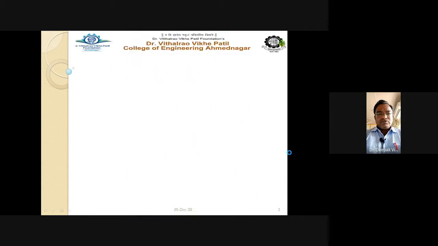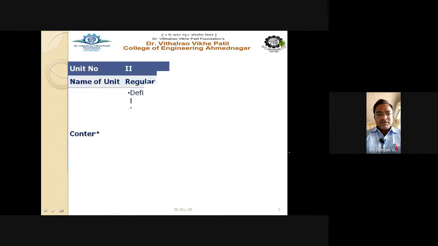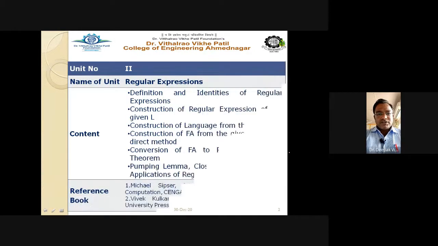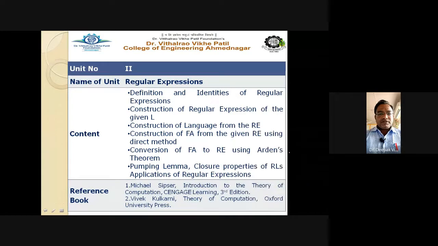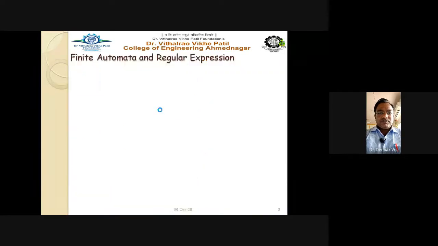Now, in today's session, we are going to discuss finite automata and the regular expression. That means the construction of finite automata from the given regular expression using the direct method. This particular topic we are going to discuss in today's session. So let us see the relationship between the finite automata and the regular expression.